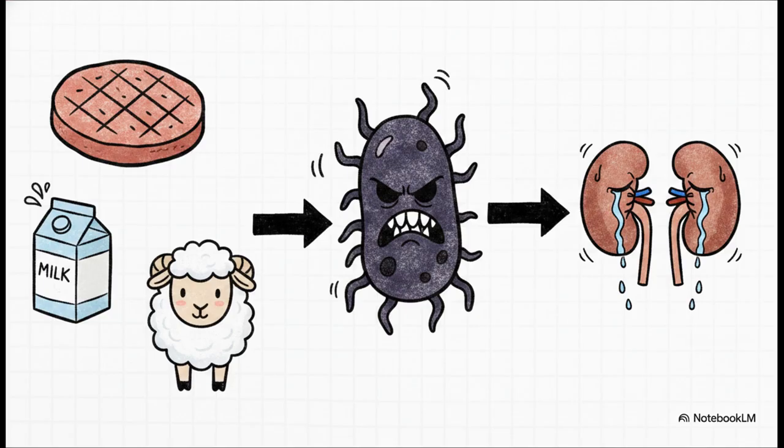It typically begins with a prodromal illness, most often gastroenteritis with bloody diarrhea, that happens about 1 to 2 weeks before the sudden kidney failure. And the most common culprit? It's a Shiga toxin-producing strain of bacteria called E. coli O157:H7. So the classic exposures you really want to look out for are things like undercooked ground beef, unpasteurized dairy or apple juice, and, believe it or not, petting zoo visits.